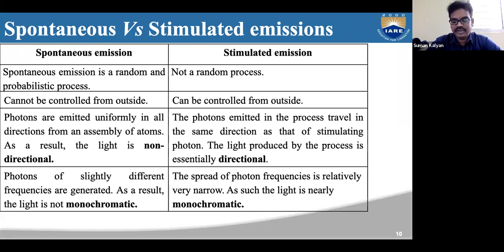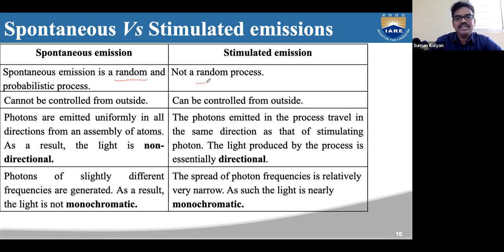First of all, this process itself is random, because we don't know at what instant the atom loses energy and jumps back to the lower energy state. It completely depends upon the properties of the energy state, so this is a completely random process.